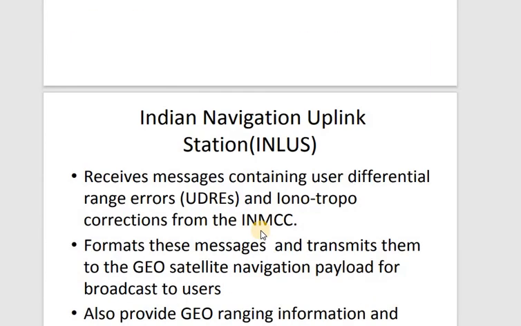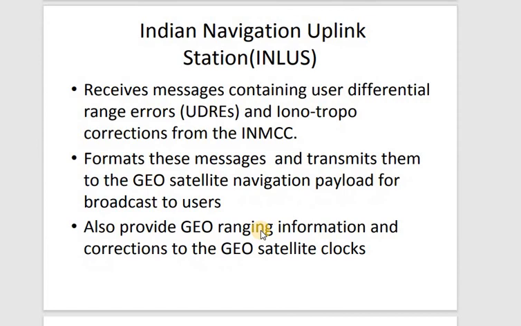Then afterwards the information is given to your Indian Navigation Uplink Station, which receives the messages containing user differential range errors, meaning the ionospheric, tropospheric or orbital errors, all collected by the uplink stations. Then these messages are transmitted to the geostationary navigation satellites.